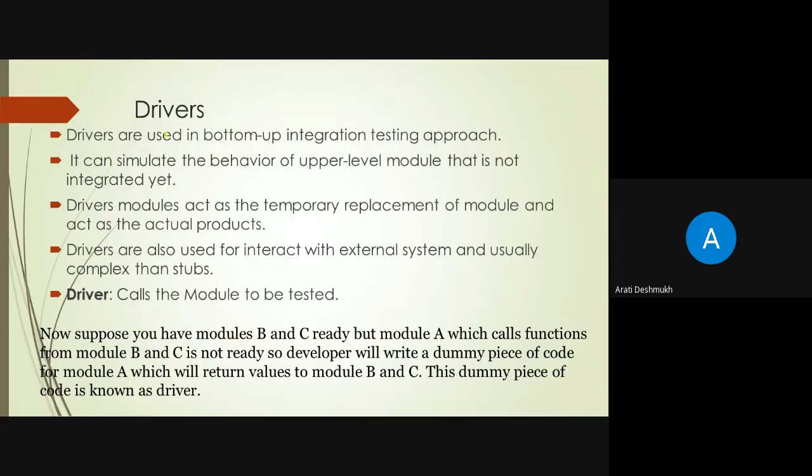So what is a driver? It is used in the bottom-up integration testing process. It simulates the behavior of the upper level module that is not integrated yet. This is very important. The module acts as a temporary replacement.